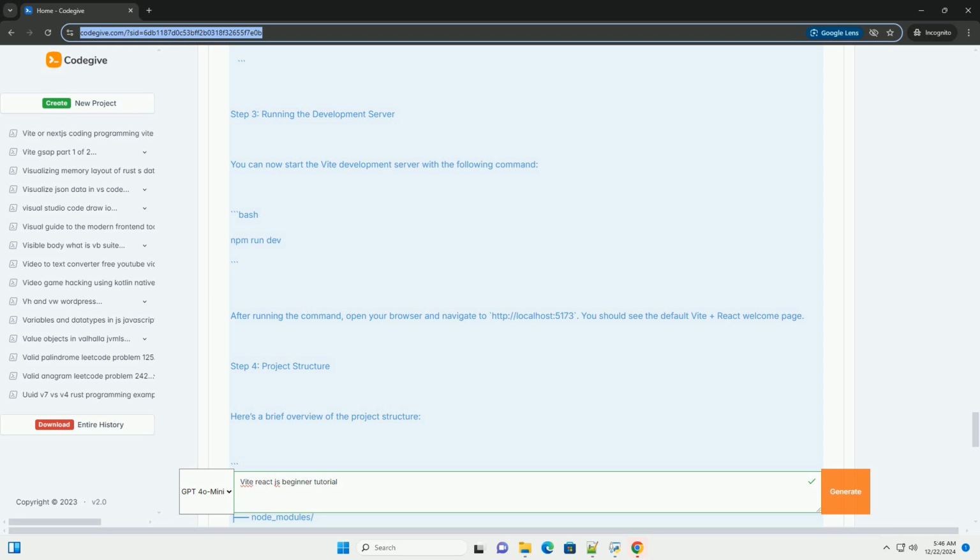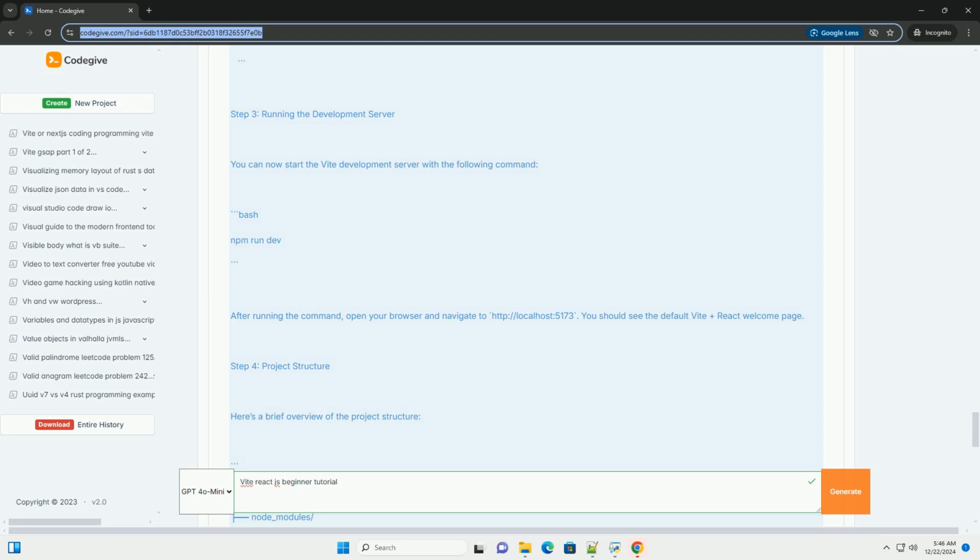Step 6, save and check your changes. After making these changes, save the file. The Vite development server supports hot module replacement, so your changes should automatically reflect in the browser without needing to refresh. Step 7. Building the application for production. When you're ready to deploy your application, you can build it for production using the following command: bash: npm run build. This command will create an optimized build of your application in the dist directory.